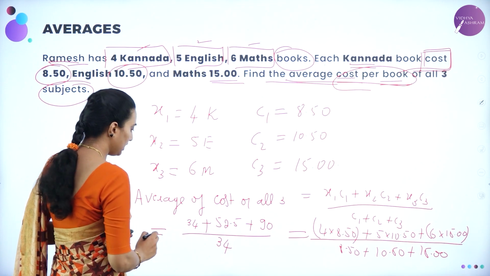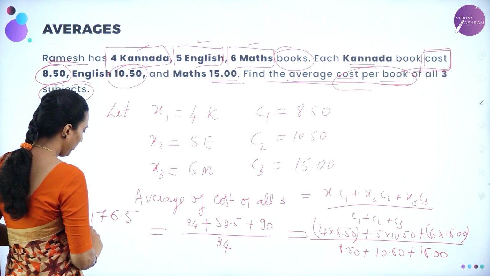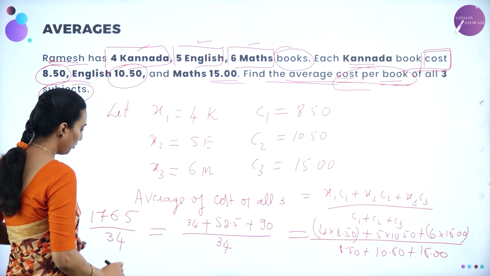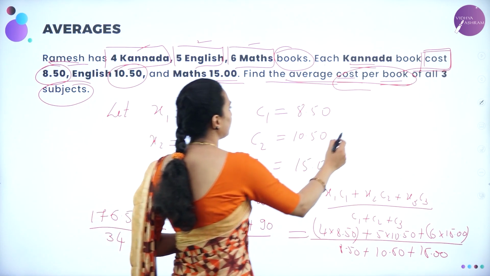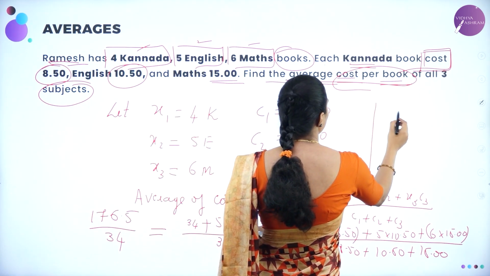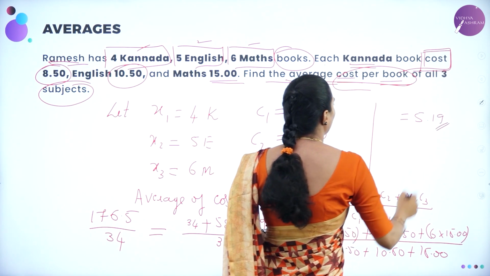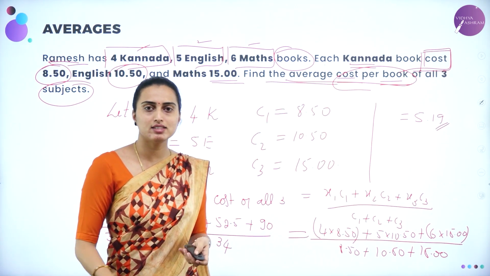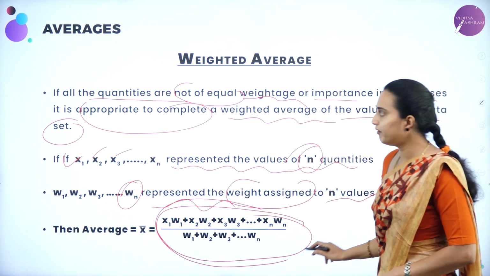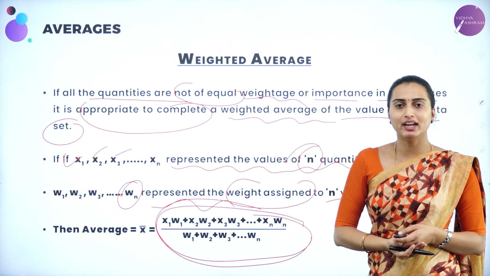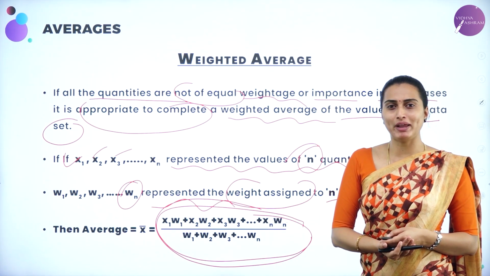Total will be equal to 176.5 divided by 34, which will be approximately equal to 5.19. Okay, that is your answer. So this is a formula you are going to have for the weighted average. So we'll be moving on to solving the problems based on this.